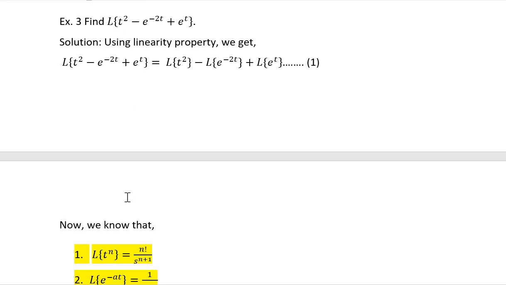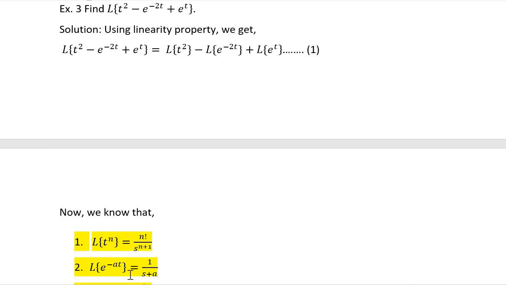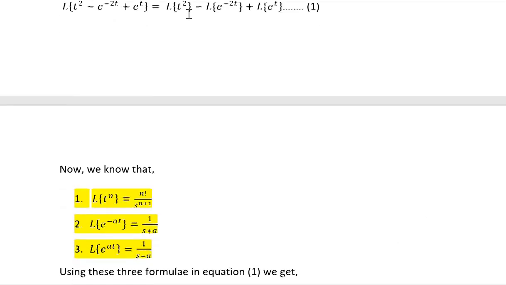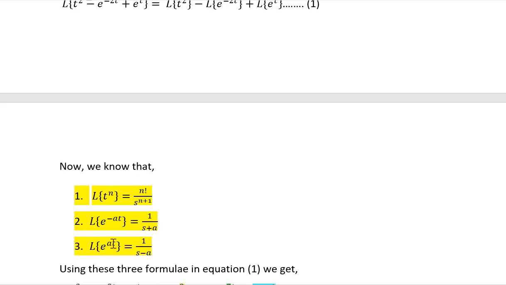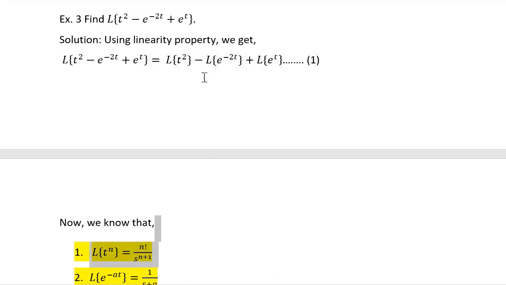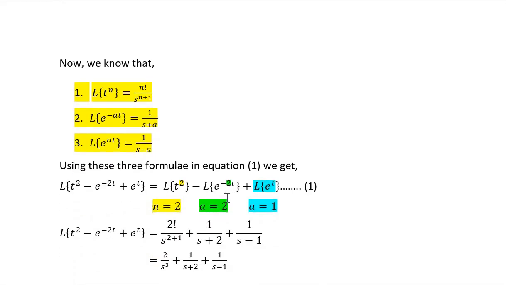T square, which is of the type t raised to n. E raised to minus 2t is of the type e raised to minus at. And e raised to t is of the type e raised to at. So by linearity, we distribute the operator to individual functions, and if you compare, t square, so n is 2, e raised to minus at, a is 2, and e raised to at, a is 1.